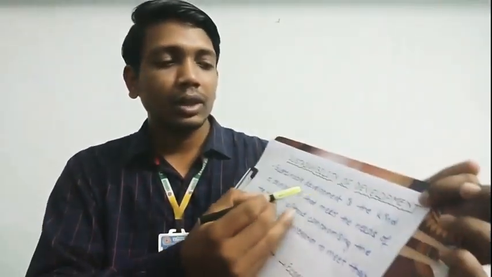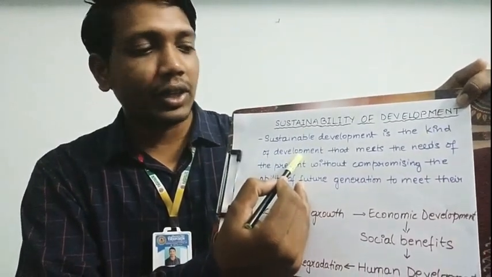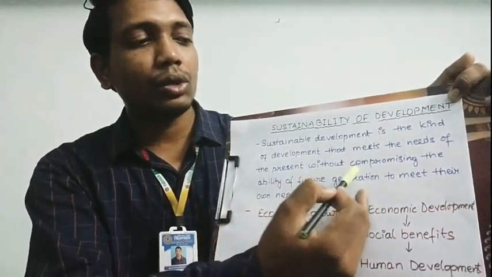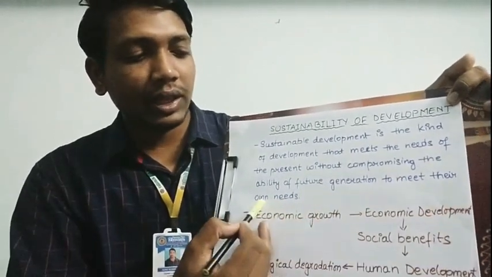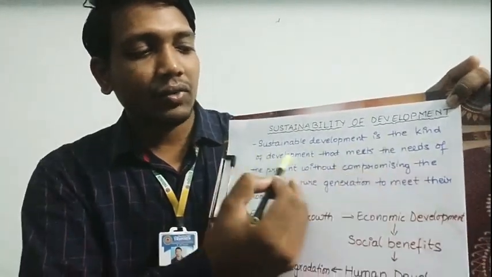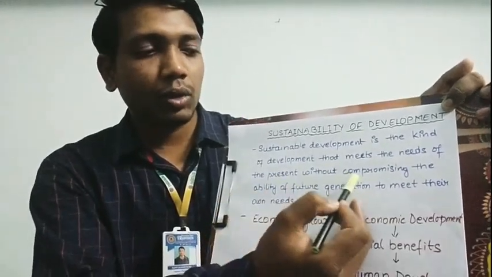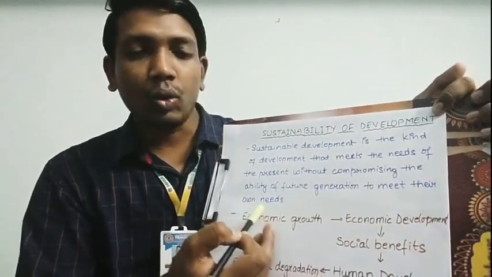According to this Brundtland Commission, sustainable development is the kind of development that meets the needs of the present without compromising the ability of future generation to meet their own needs.